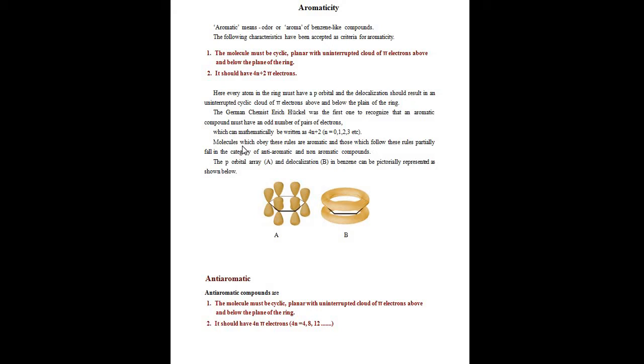Next, molecules which obey the 4n plus 2 rule are aromatic, and the other compounds fall in the category of anti-aromatic and non-aromatic compounds. So this is the aromatic compound.